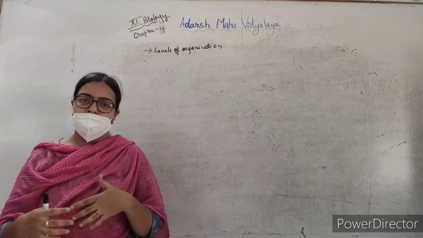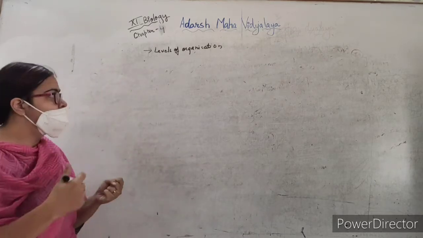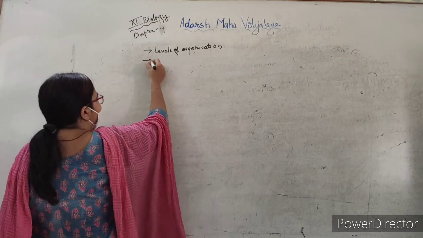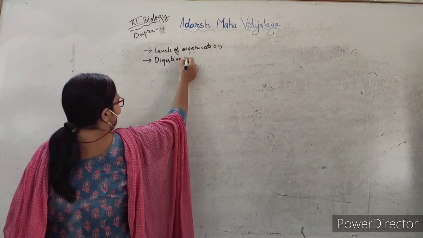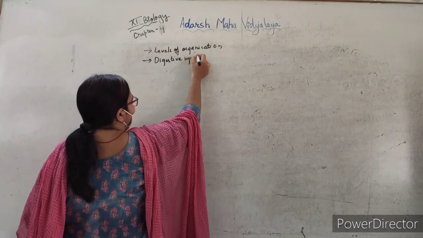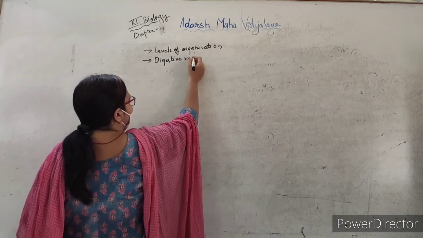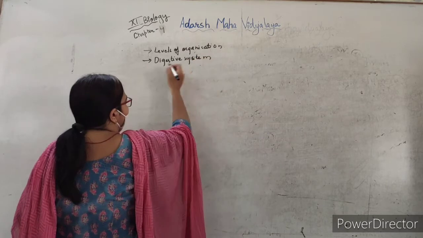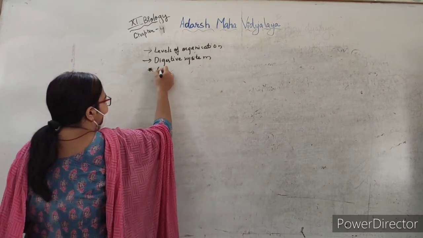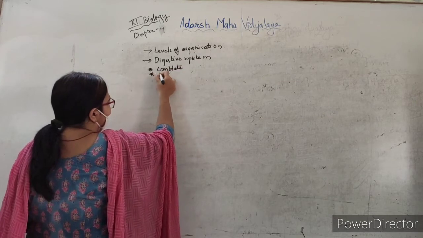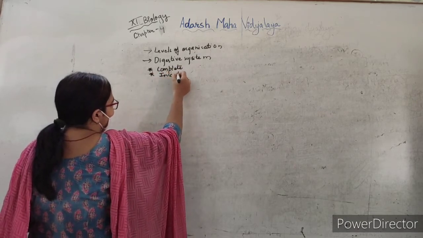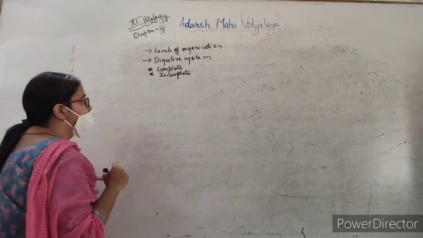We will see. Okay, now the second point we can say is the digestive system. In some organisms, they will have a complete digestive system and some will have an incomplete digestive system. Now what does this complete and incomplete mean?